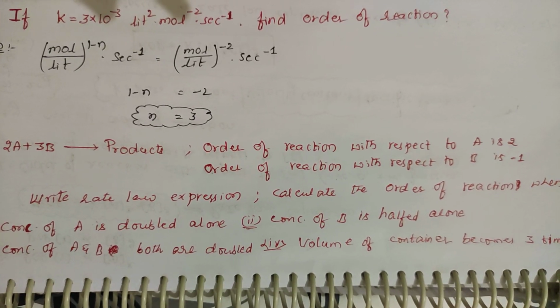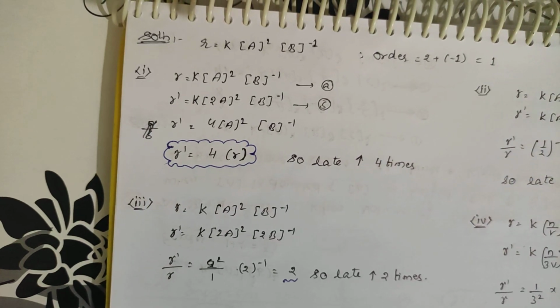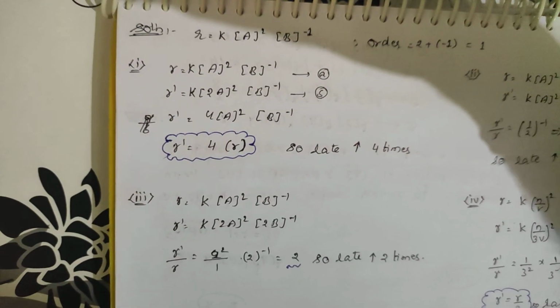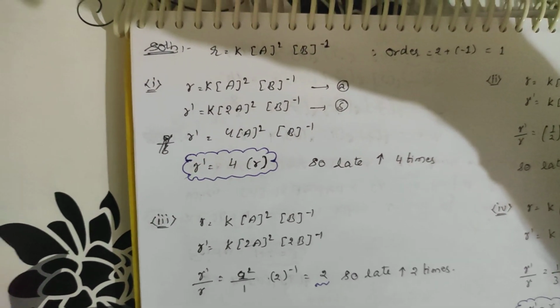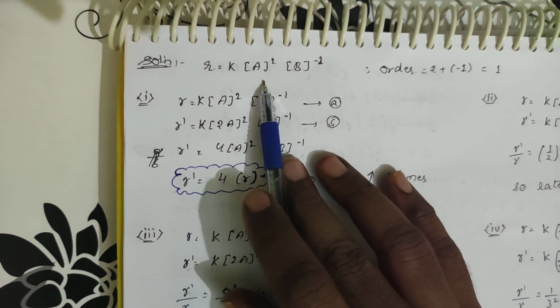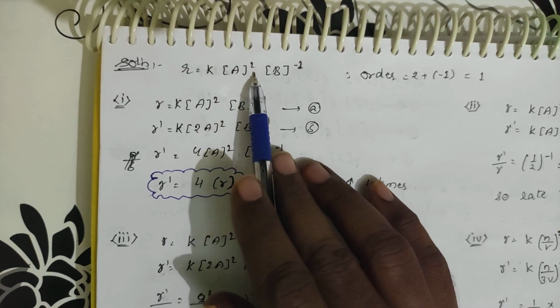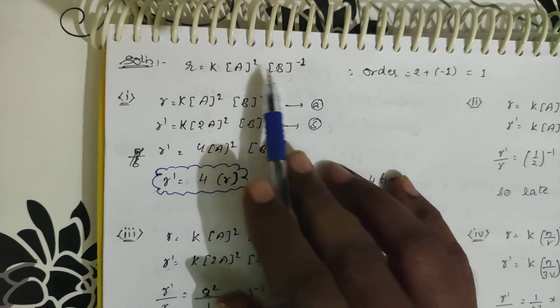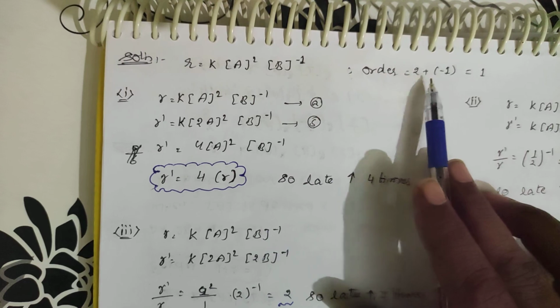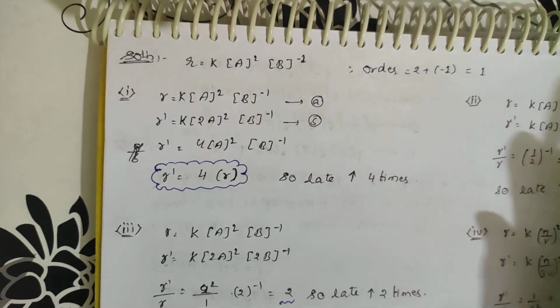Okay, I am going to explain the answer. Based on the question, we write R is equal to K into A square, since the order with respect to A is 2, and B power minus 1, since the order with respect to B is minus 1. So what is the order of the reaction here? 2 plus minus 1 is equal to 1. So the order of the reaction is 1.